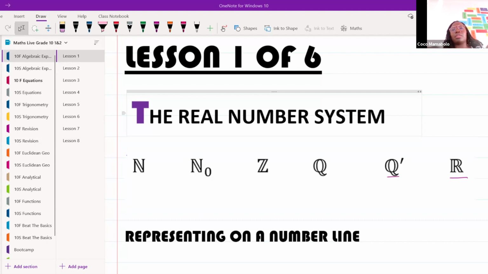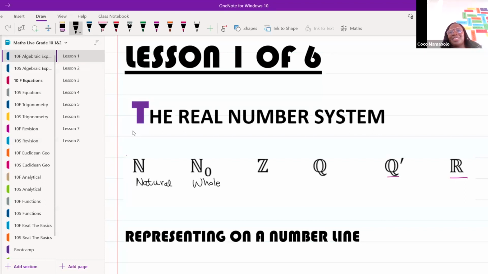Okay, ma'am. I think N stands for natural numbers. Beautiful, 100%. And NO stands for? Whole numbers. That's it. Keep going. The Z stands for integers. Excellent. Integers. And Q stands for? Rational numbers. That's it. Rational numbers. And then the other Q with the little apostrophe? Irrational numbers. That's it. Irrational.